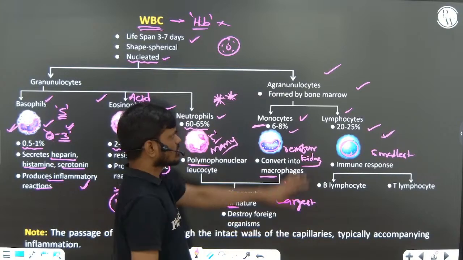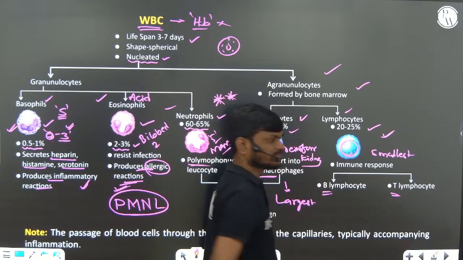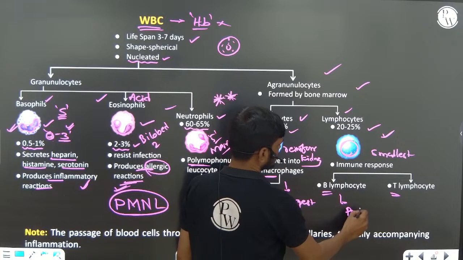Lymphocytes are again classified into B lymphocytes and T lymphocytes. Lymphocytes produce a group of proteins we call antibodies.